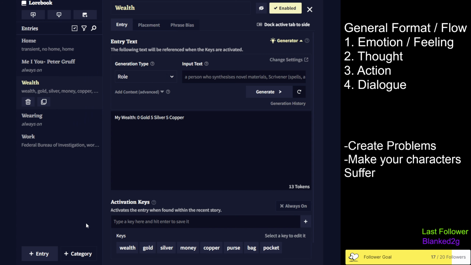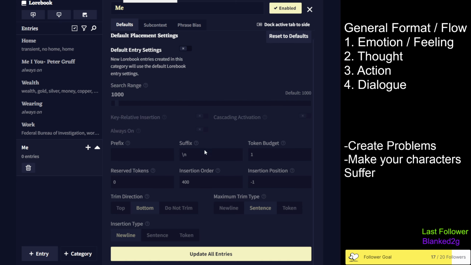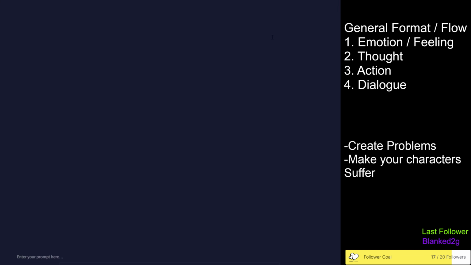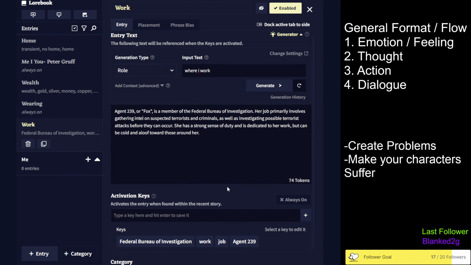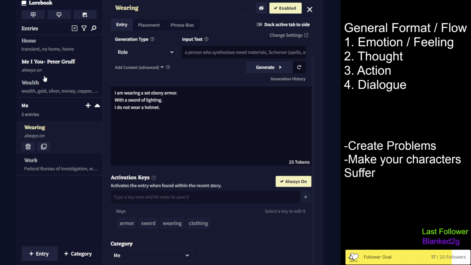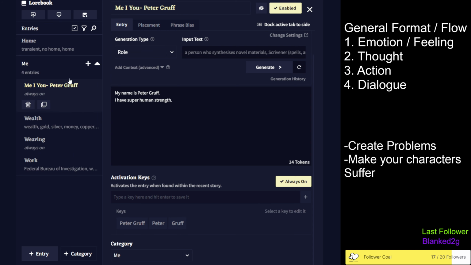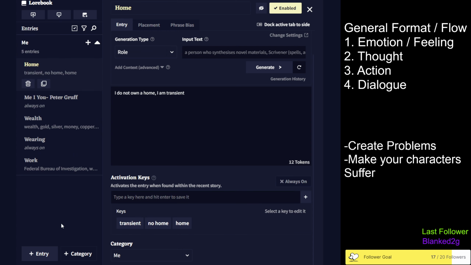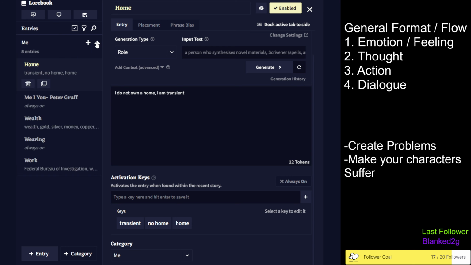So now we have a good base set up here. We want to make sure that it is organized. So I'm going to name this category me. Very good. Now what I can do is I can add these things to me, what I am wearing. It is me, my wealth, that's for me. Me obviously is going to go into me, home, and that is me. Now let's say, good, now everything that I need to know about myself is in this little folder.